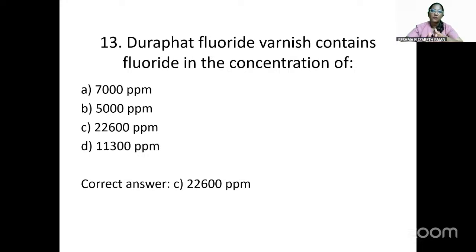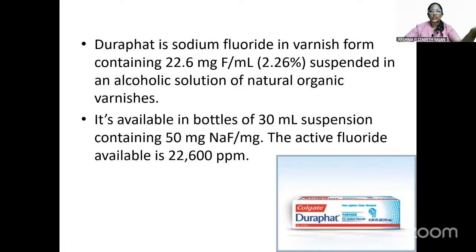It is a basic, straightforward question, but you shouldn't confuse it with 7,000 ppm, which is another fluoride varnish concentration available in the market. Duraphat is a sodium fluoride varnish which contains 22.6 mg fluoride per ml, suspended in an alcoholic solution of natural organic varnishes. It's available in bottles of 30 ml suspension containing 50 mg sodium fluoride per ml, and the active fluoride available is 22,600 ppm.